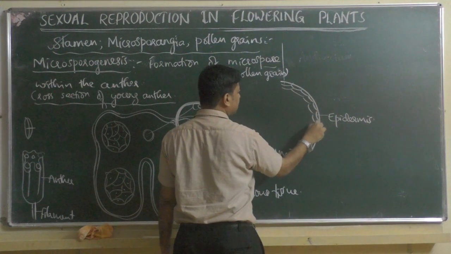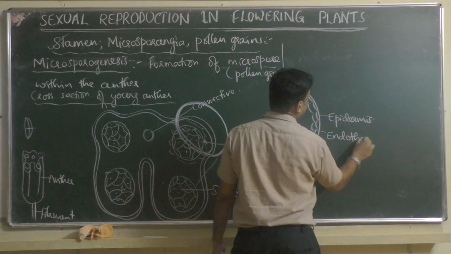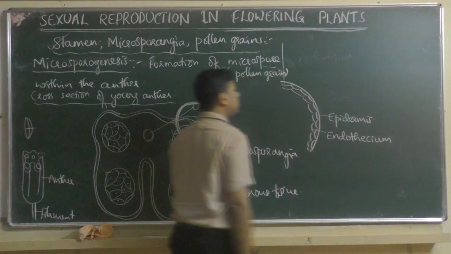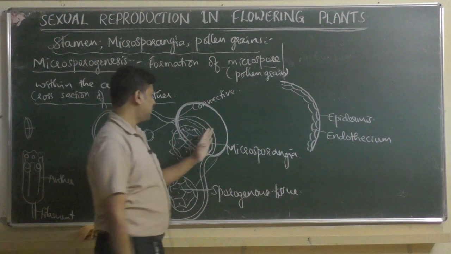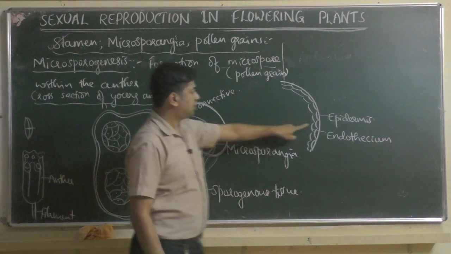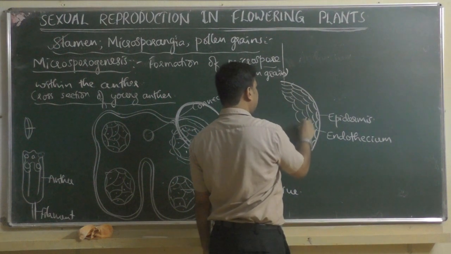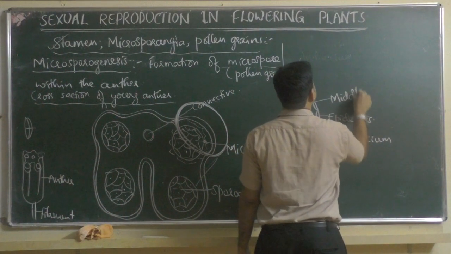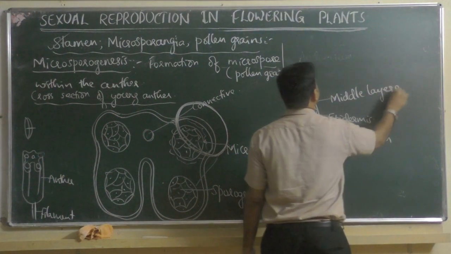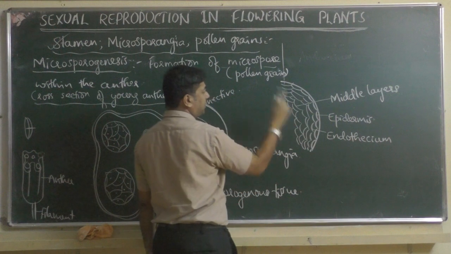Then one more layer is there, called endothecium. Endo means inside. So here the outermost layer will be epidermis. Then the next layer, next to that, comes endothecium. Then three to four layers will be there, one after the other. That is called middle layers. Not single, many will be there like this, two to three rows, you can see, middle layers.